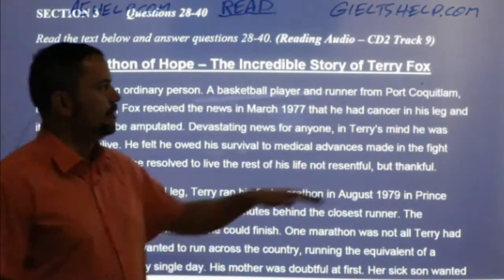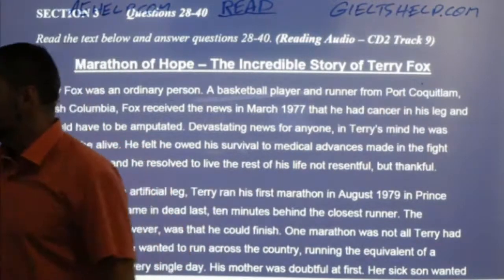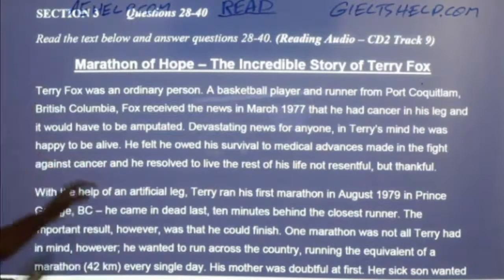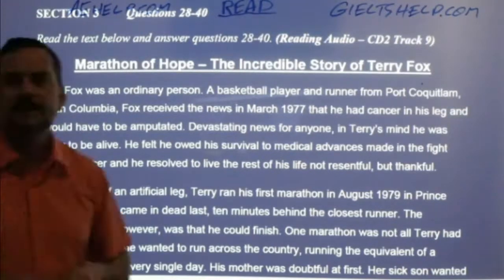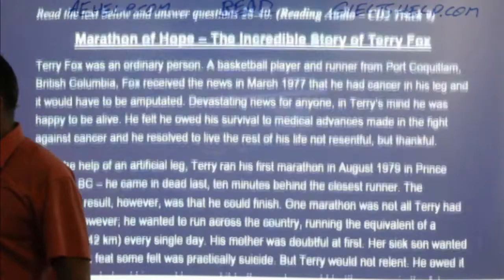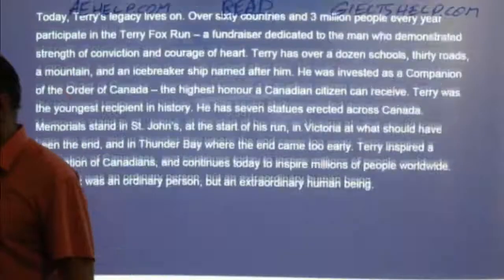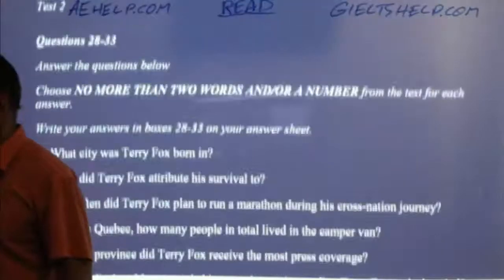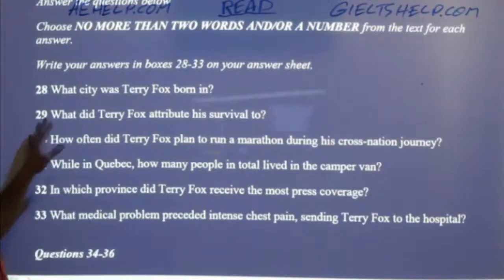So runner from Port Coquitlam, that's the correct answer, okay? If it's asking which province, it would be British Columbia, but then you would have to know that that's a province, okay? That's my province, all right? So Port Coquitlam, that's the city. It's not far from Vancouver. Okay, here we go. Next question.